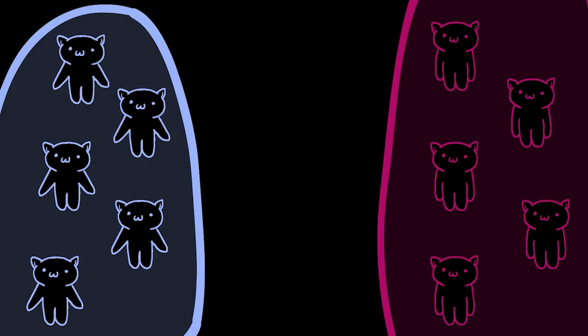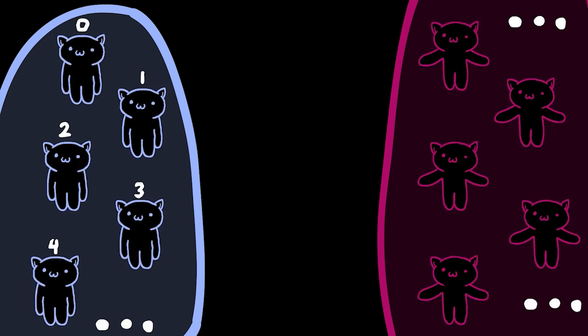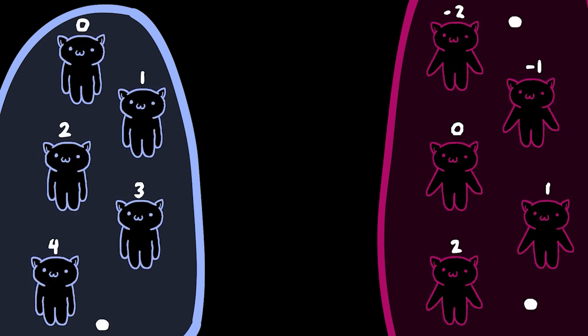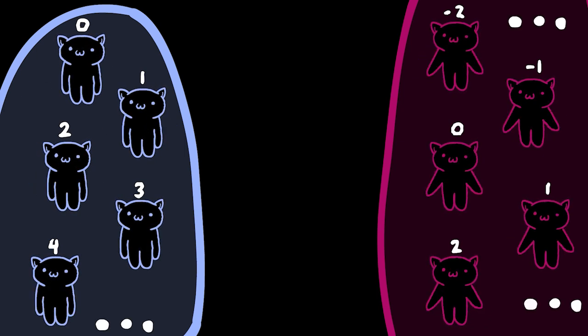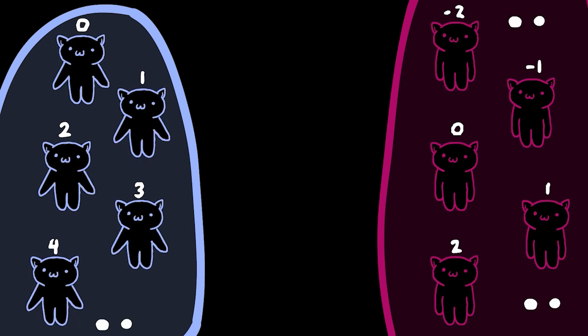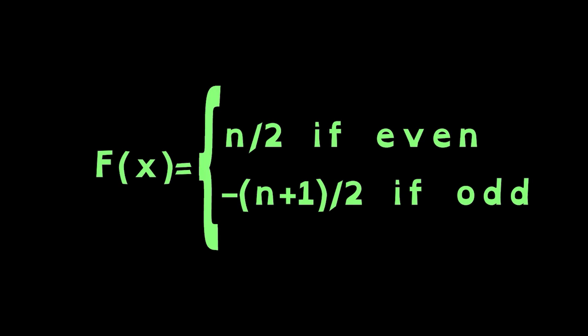Let's now consider a fourth example. Imagine that you still have an infinite dating pool where the males are identified by the natural numbers as before, but now half the females identify as positive and the other half as negative. In other words, you can represent the males as the natural numbers and the females as the integers. Is a bijection still possible? Yes. Consider this function. If the male cat n is even, then map it to n over 2. If it is odd instead, then map it to negative n plus 1 over 2.